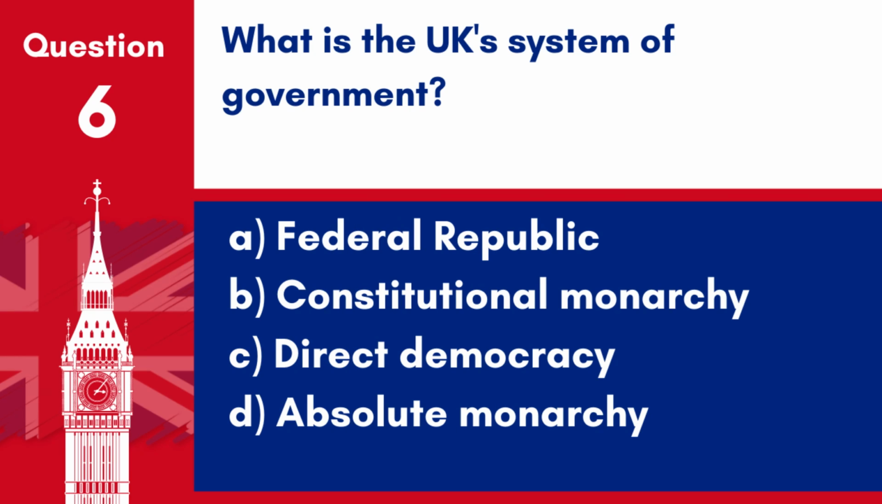Question 6. What is the UK's system of government? A. Federal Republic. B. Constitutional monarchy. C. Direct democracy. D. Absolute monarchy. Answer: B. Constitutional monarchy. The United Kingdom is governed as a constitutional monarchy with a parliamentary system.